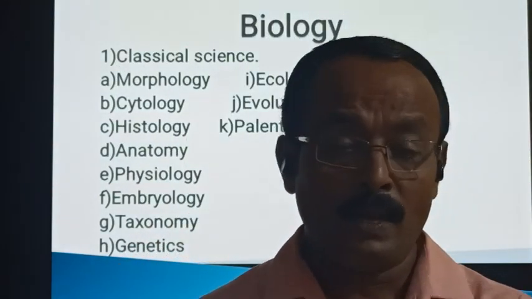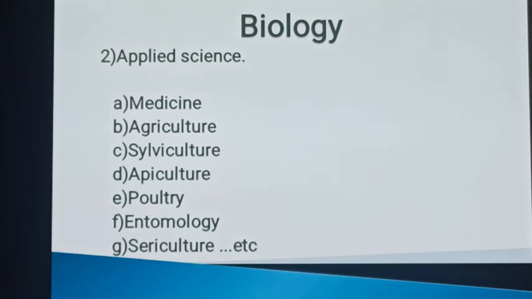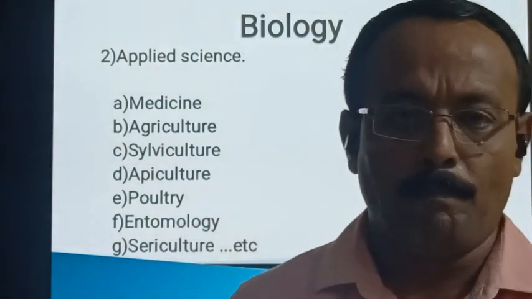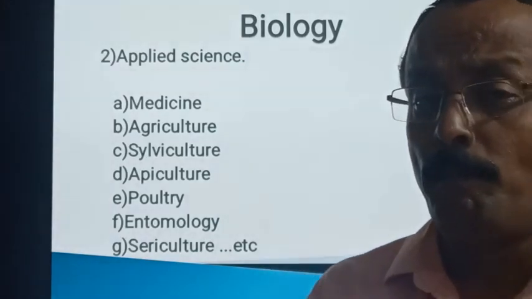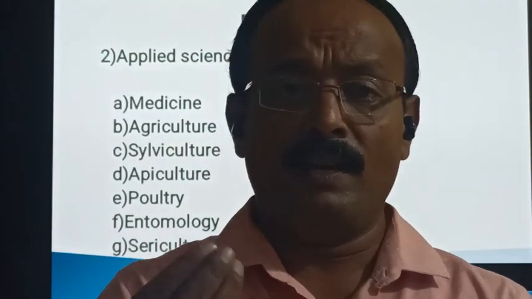Now let us move on to applied sciences. So what is applied science? We already understood the classical part of the living organism. So in applied science, by understanding histology, physiology of any organism, how it is beneficial to the mankind. So that applicatory part is called applied science.